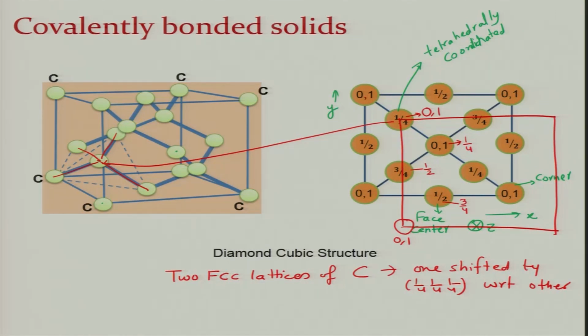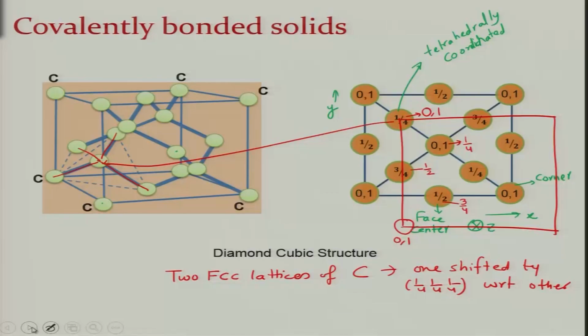And you can see that since carbon makes an FCC lattice, theoretically there are 8 tetrahedral voids and only 4 of them are occupied. You cannot make all 8 occupied. If you make 8 of them occupied, one carbon atom will have 4 neighbors, but the second one will have 8 neighbors, and that will violate the bonding. So you will have only 4 tetrahedral voids filled, not 8. So this is the diamond structure.